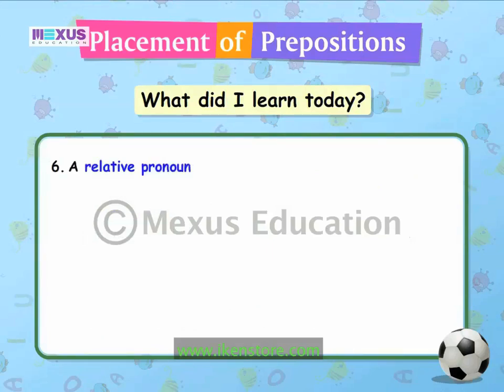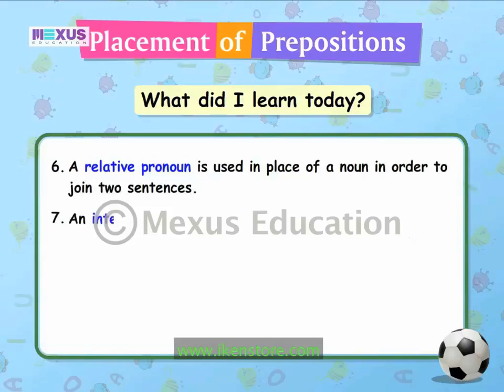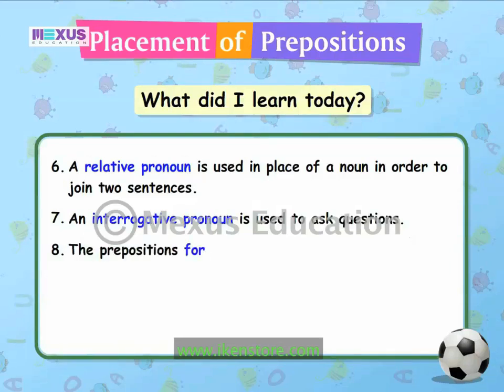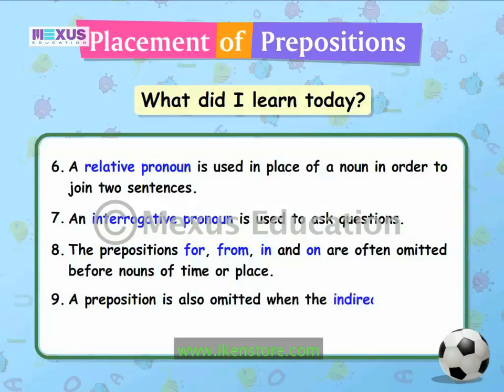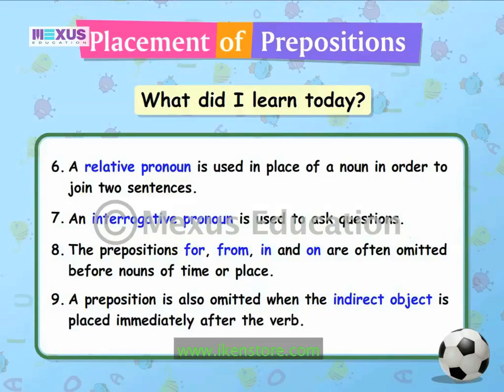A relative pronoun is used in place of a noun in order to join two sentences. An interrogative pronoun is used to ask questions. The prepositions for, from, in, and on are often omitted before nouns of time or place. A preposition is also omitted when the indirect object is placed immediately after the verb.